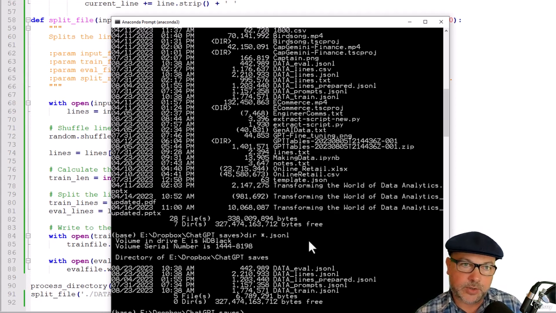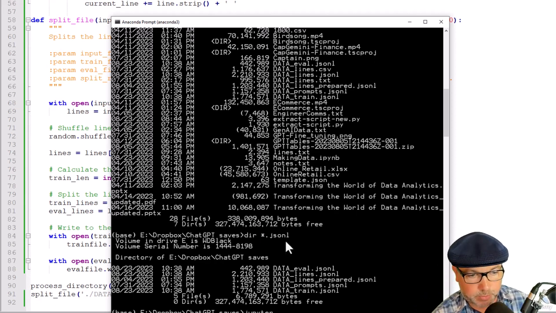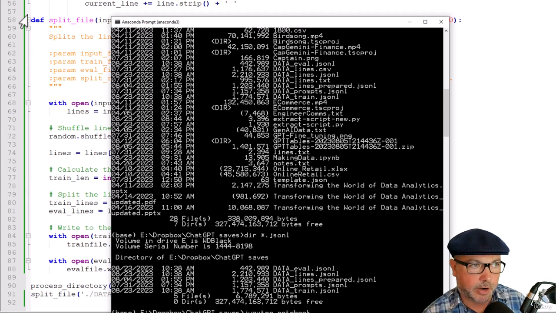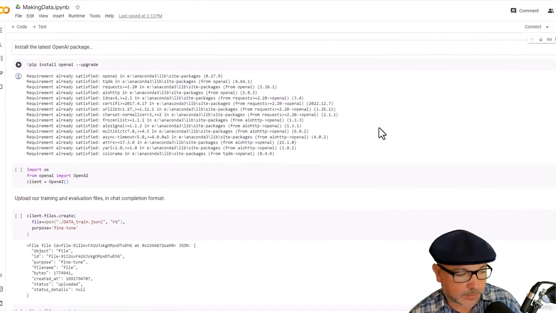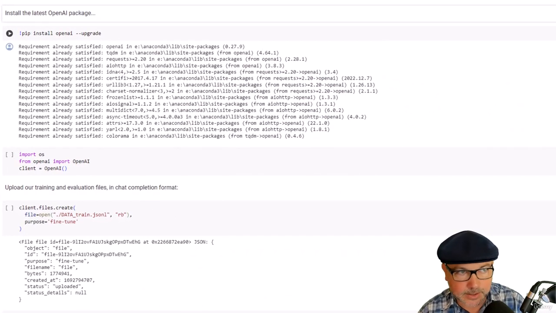Now to actually do something with this, I'm going to open up a notebook. If you are following along, if you have an Anaconda prompt, you can just type in Jupyter Notebook to launch one. I already did. So let's take a look at what that looks like. Again, in your course materials, if you are following along as part of the larger course, there's a Making Data Python notebook here. So you can go ahead and open that up.